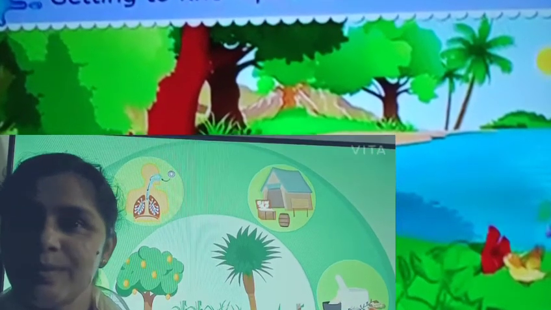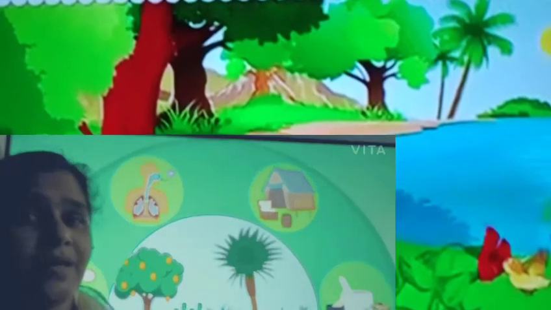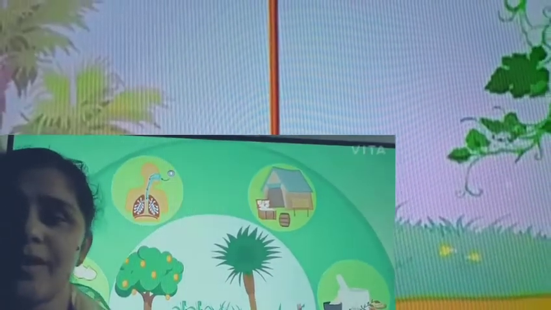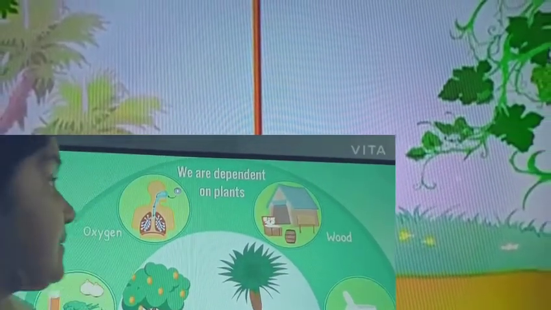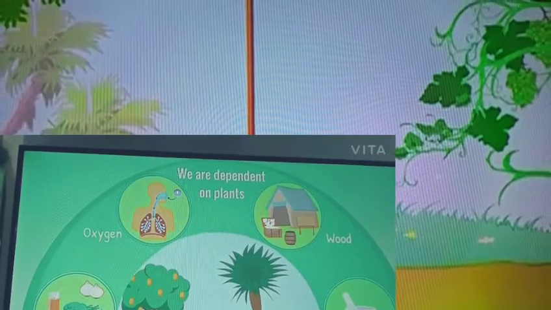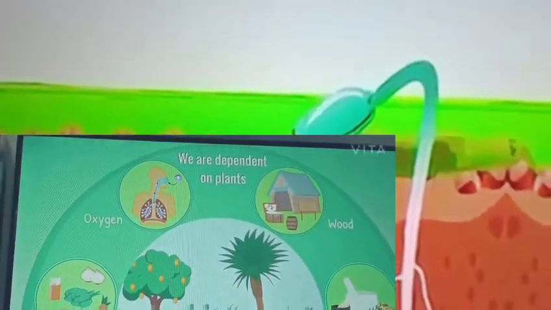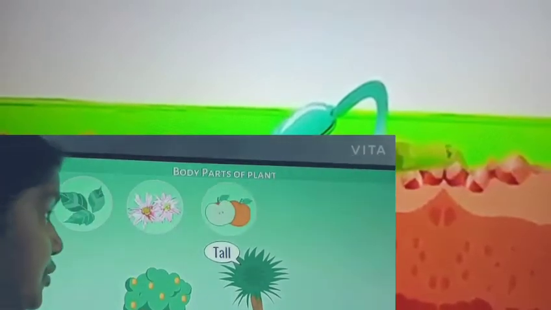Right? So, shall we move to the new topic? It is a topic from the biology part. It's a very interesting topic. Let's move to our parts. All human beings and all animals are dependent on plants. Okay? And we get oxygen, wood, medicine, food, all these from plants. And some plants are very tall and some plants are very short.